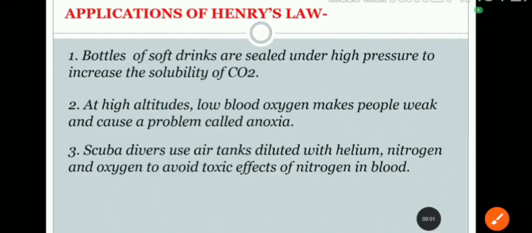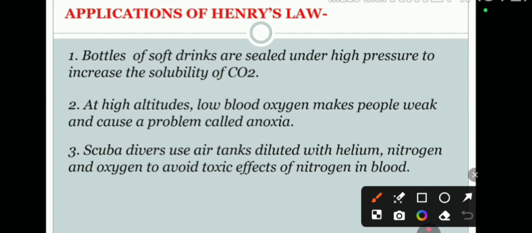Good morning everyone. Yesterday we already discussed Henry's law. So today we will discuss applications of Henry's law. How many applications are there? Three applications. First one: bottles of soft drinks are sealed under high pressure to increase the solubility of carbon dioxide. Actually, what is the meaning of this?